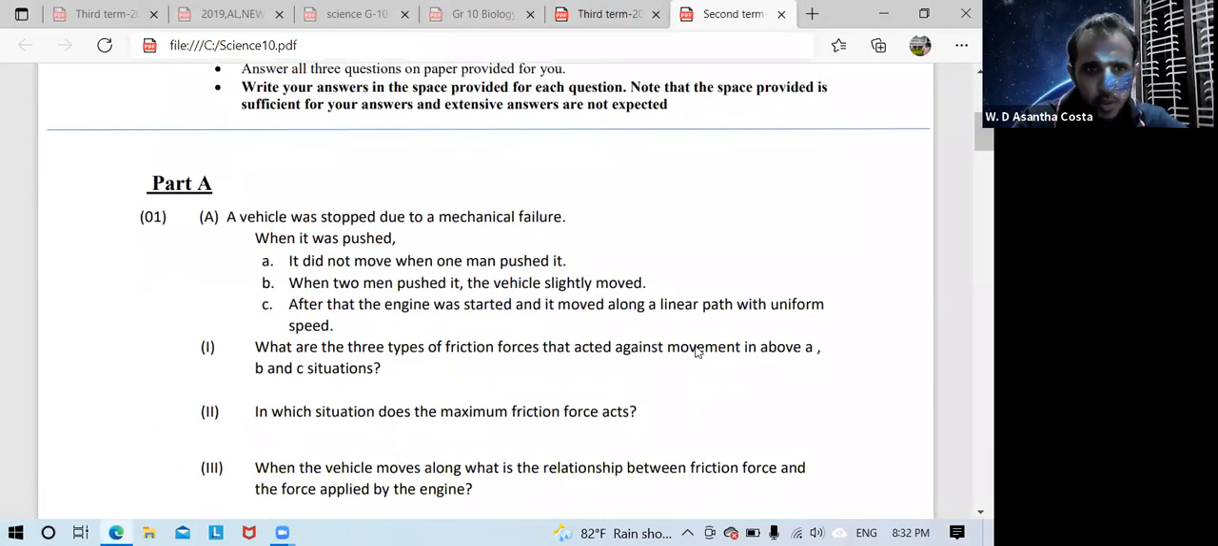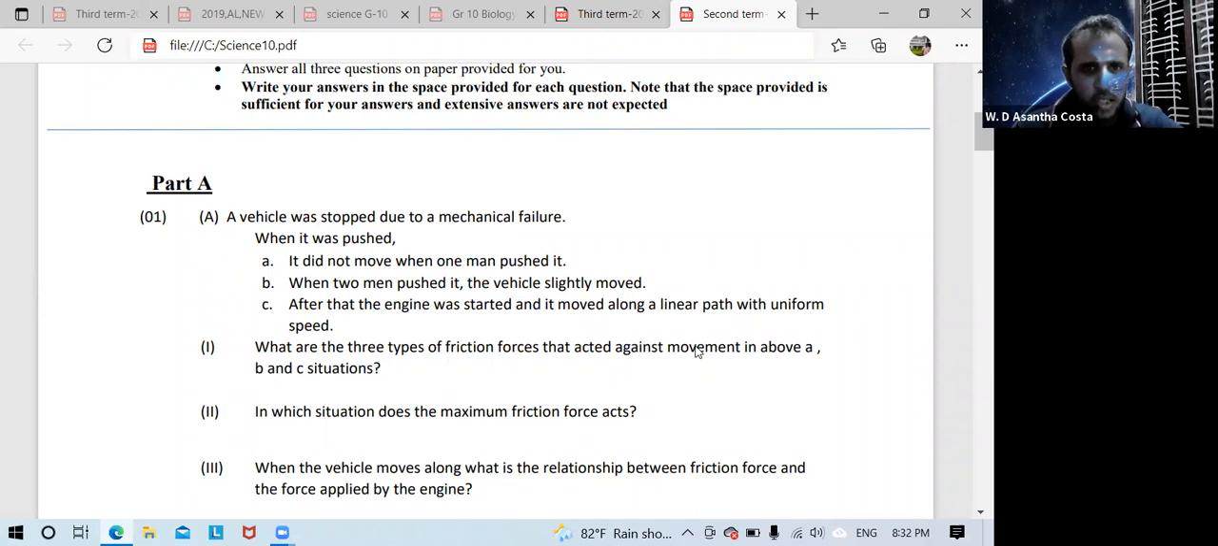Part A, first question, capital A. A vehicle was stopped due to mechanical failure. When it was pushed, simple A, it did not move when one man pushed it. Simple B, when two men push it, the vehicle slightly moved.